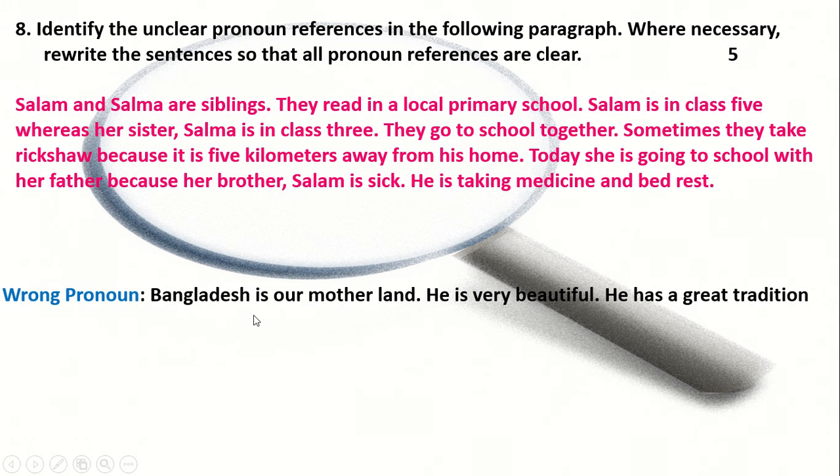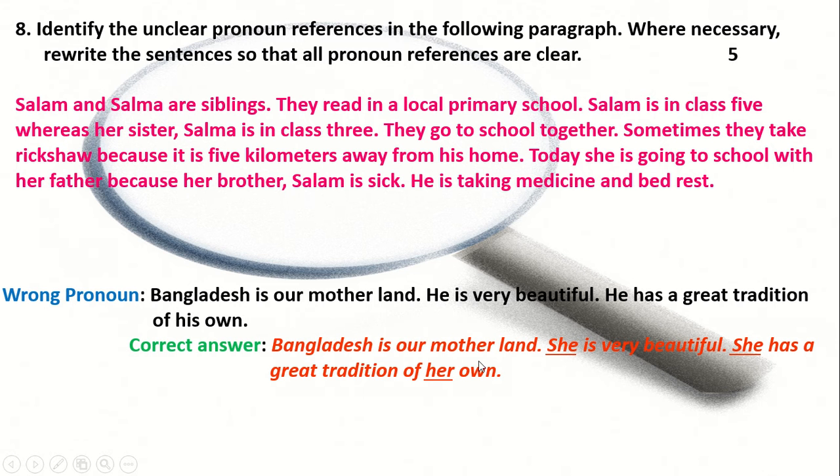Look at the sentence. Bangladesh is our motherland. He is very beautiful. He has a great tradition of his own. At first we said Bangladesh is our motherland, so this country is treated as female. So the pronouns he and his are wrong uses. The correct answer will be: Bangladesh is our motherland. She is very beautiful. She has a great tradition of her own. So this type of wrong pronoun is corrected by us. We will use the appropriate pronoun for it and we will underline the answer.